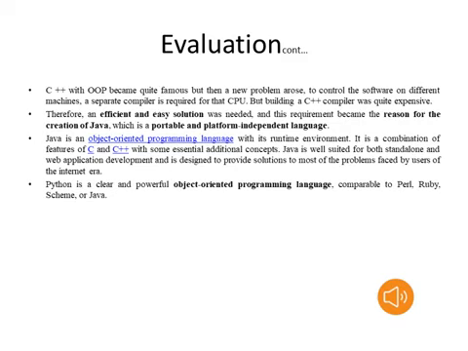Coming to Python, Python is a clear and powerful object-oriented programming language, compared to Perl, Ruby, Scheme or Java. That is the main advantage of Python.